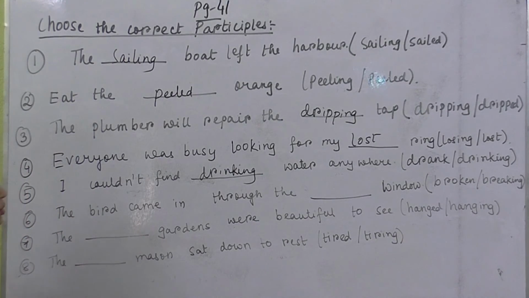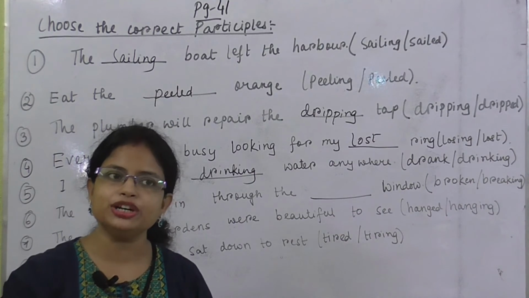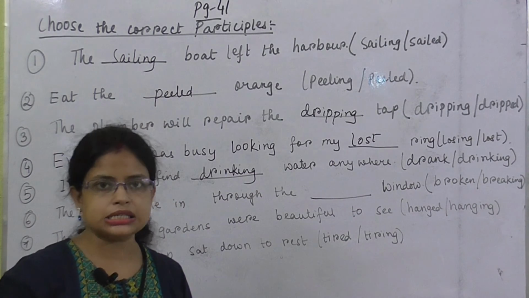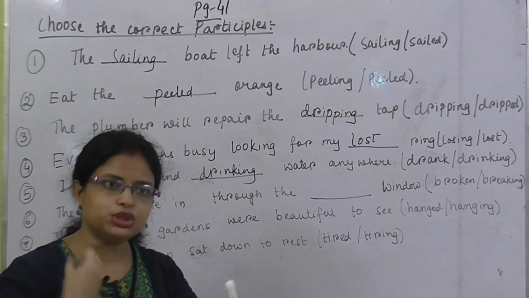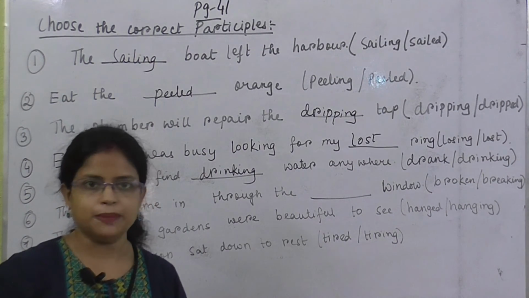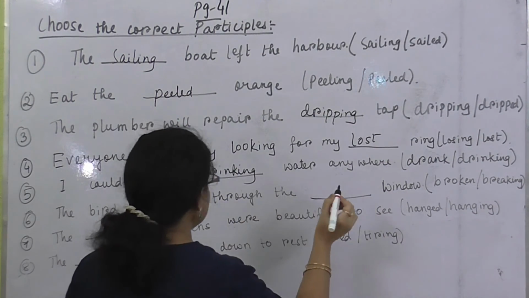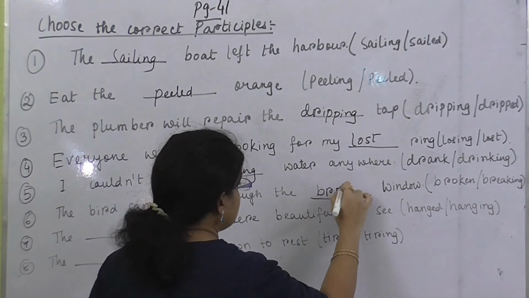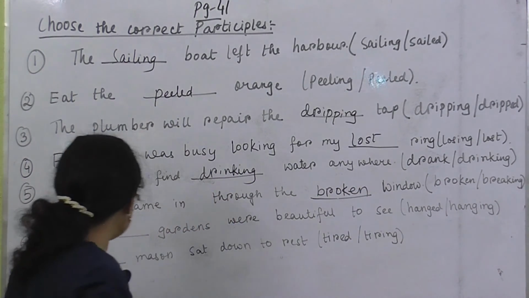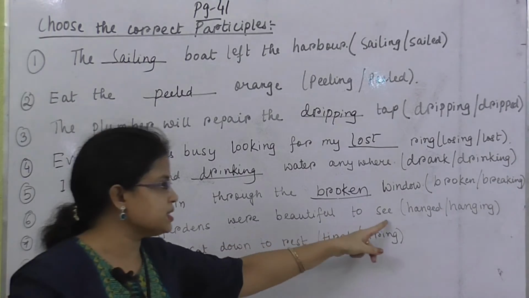The bird came in through the dash window. Breaking window. What is the meaning of the breaking window? Does it make any sense? No, because that means the window is now breaking. It is now in the breaking process. So is it possible? No. So you have to write this one. The bird came in through the broken window. Number 7, the dash gardens were beautiful to see.